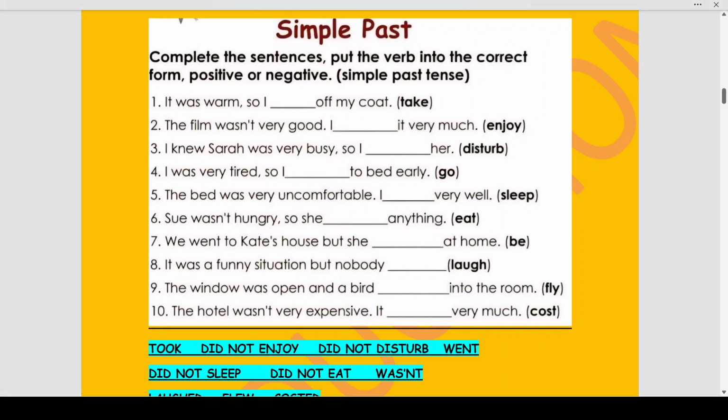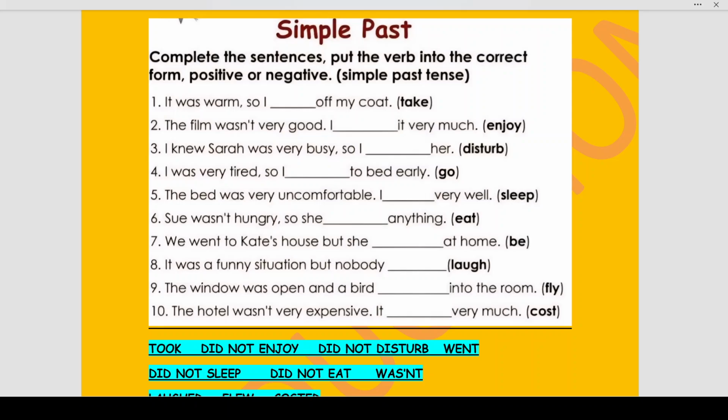Hello students, let us do a worksheet on simple past. In this worksheet, we have to complete the sentences by putting the verbs into the correct form, whether it is positive or negative, but in the simple past tense.